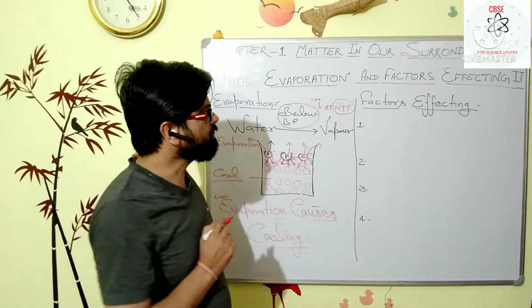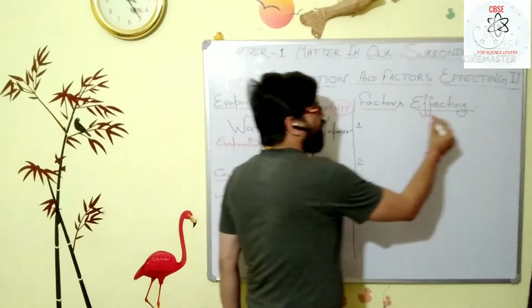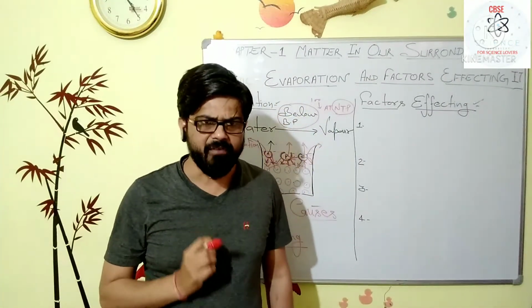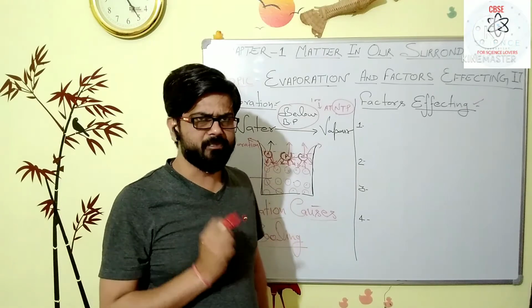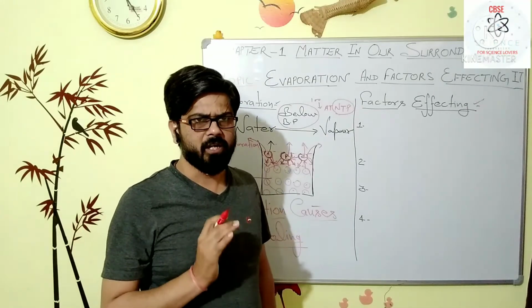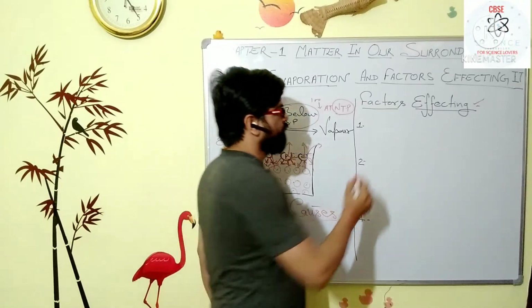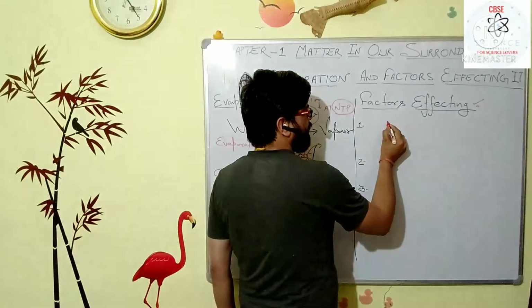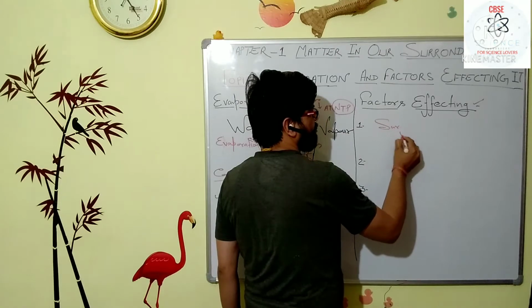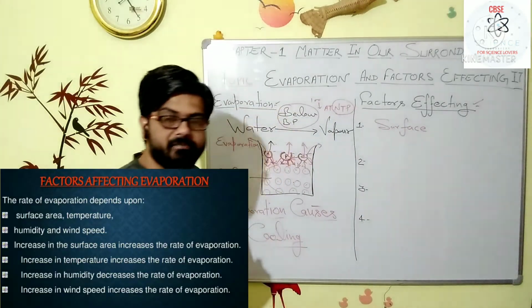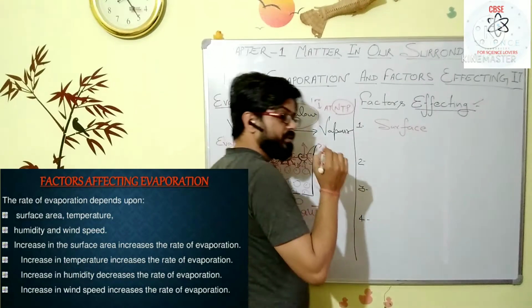Another thing, my dear students: what are the different factors on which evaporation depends, or by which factors is evaporation affected? First of all, evaporation is affected by the surface. Why? Because it's a surface phenomenon, and that's why evaporation is affected by the surface. How?